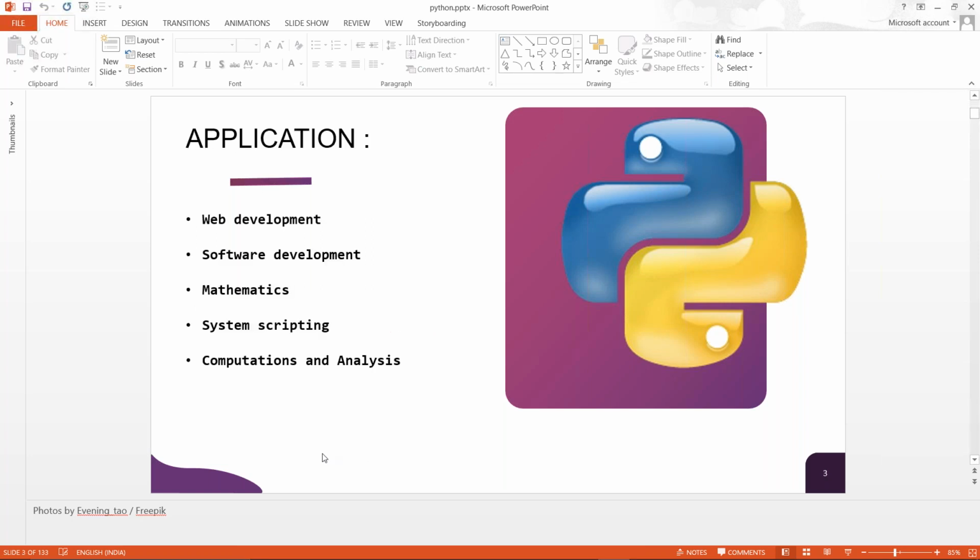Now, what are the applications of Python, as I told? The first is web development. You might be thinking that we will not be doing HTML and CSS, but actually HTML and CSS are the basics of development, so you cannot skip that. Python can be used as the backend language for web development, as a hosting language, backend language, or API language. But the front end will always be HTML and CSS. No other languages could be used in the front end part.